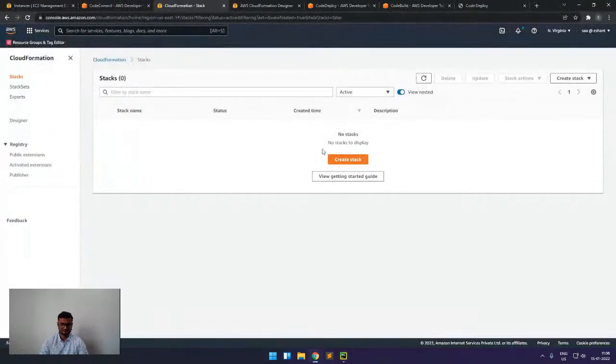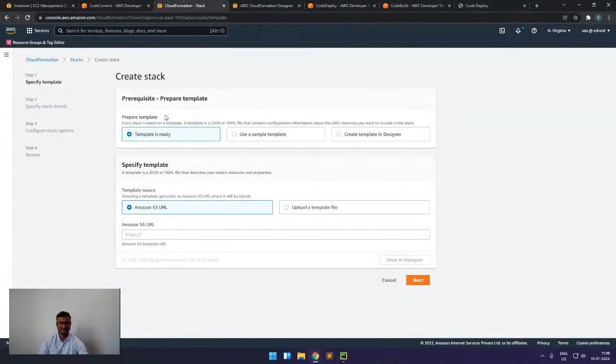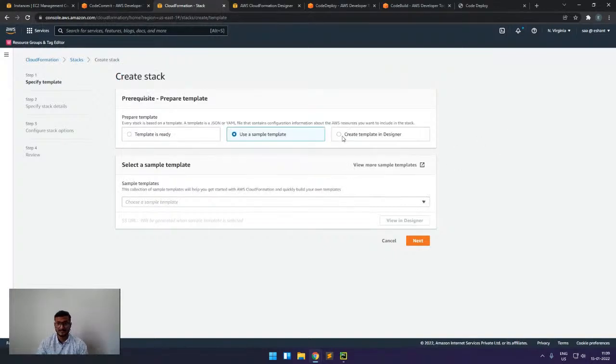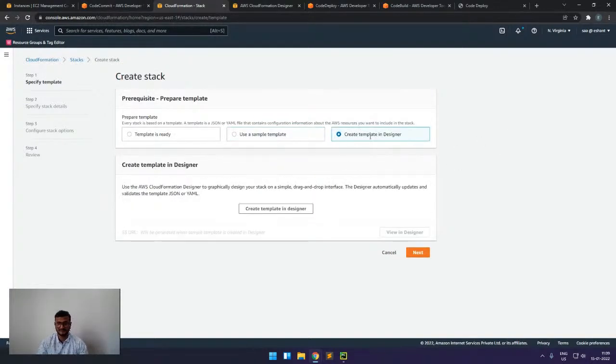Now we will come and create a stack. When we go to the stack part, we will see we have three options here. The first one is the template. Either we can write our own template, or we can use sample templates, like the WordPress LAMP stack, these kinds of things. Or we can create our template in Designer, and we can deploy from there also.